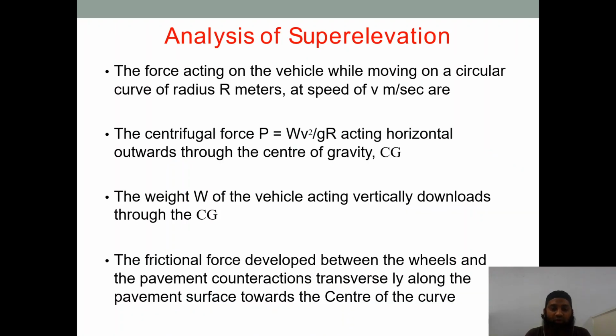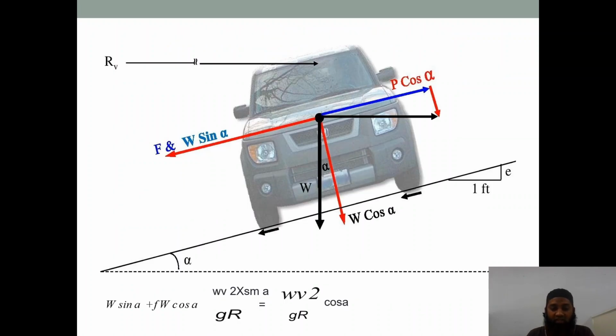Let us see the analysis of super elevation. The forces act on the vehicle while moving on a circular curve of radius r meters at a speed of v meters per second. Here we are seeing how to analyze super elevation: how the pavement should be raised, on what condition we should raise it, and to what amount. Now we are calculating that. The centrifugal force P is equal to W V square by g R, acting horizontally outwards through the center of gravity CG. The weight W of the vehicle acts vertically downwards through the CG, as I told you in this figure. You can see that W is acting downwards and P is acting outside.